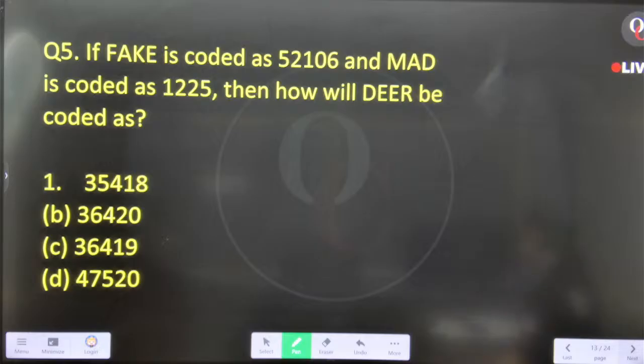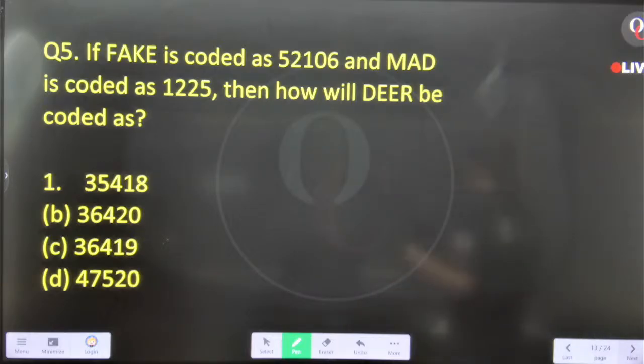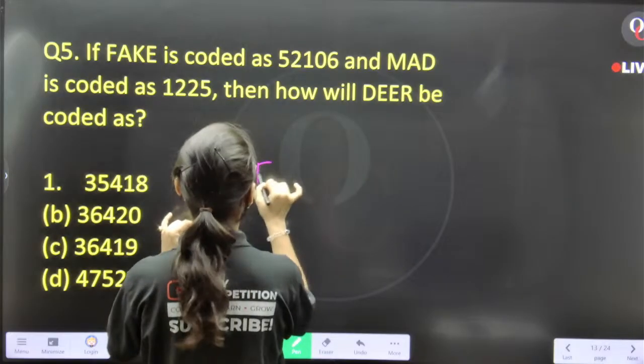Question number 5. What will be the answer for question number 5? Option A, B, C, D. We have 4 options. Are you able to answer the question? Tell me. Question number 5. Wait, let me tell you how the question is going.